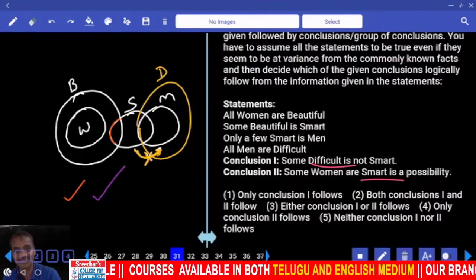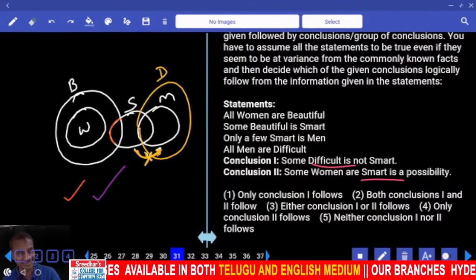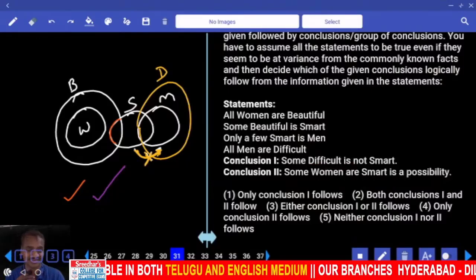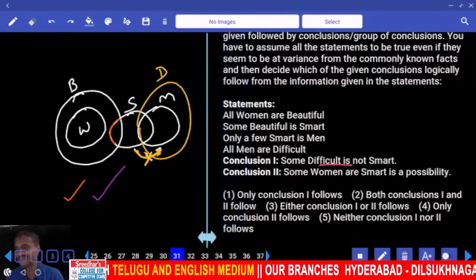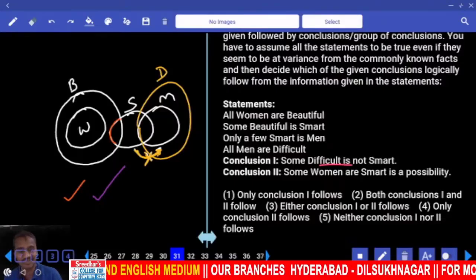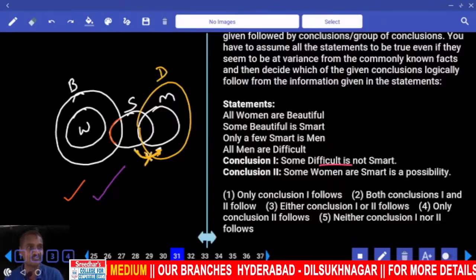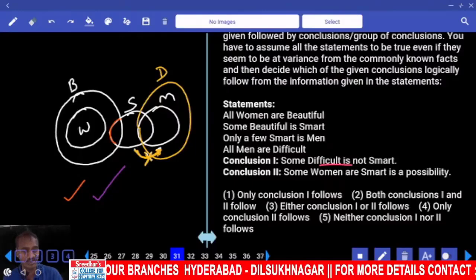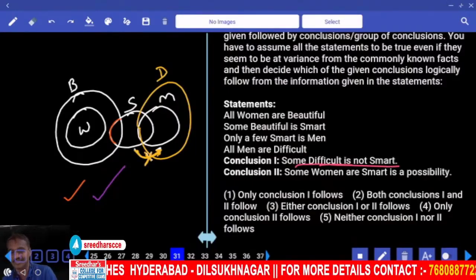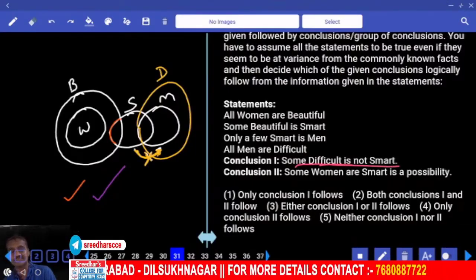Clear? According to this question it is possible. Now in general it is possible or not, I am not sure about that. Then coming to the first one. What is the first one we have? Some difficulty is not smart. To make this one false, in general, all difficulty are smart. This entire difficulty must be a part of smart.